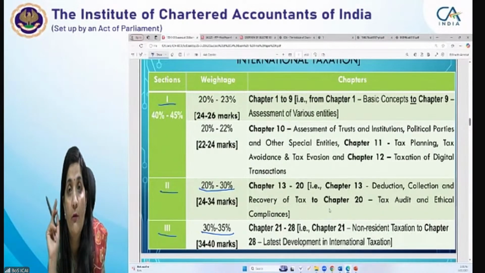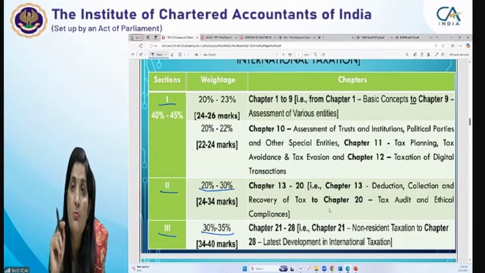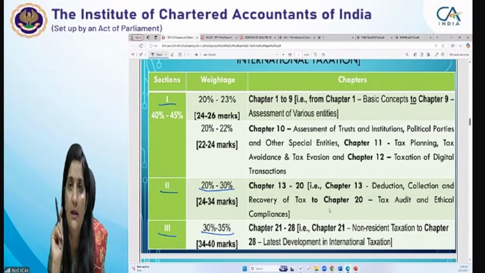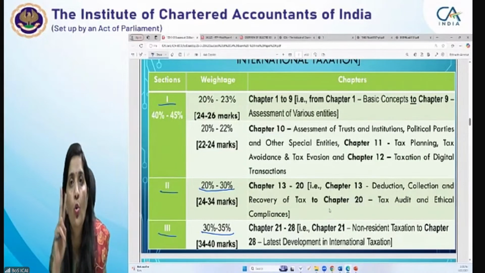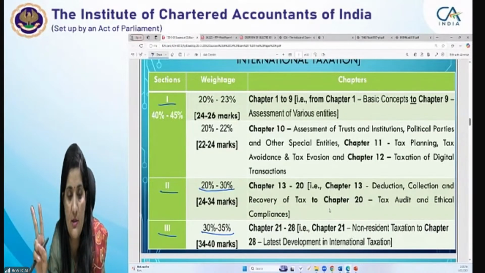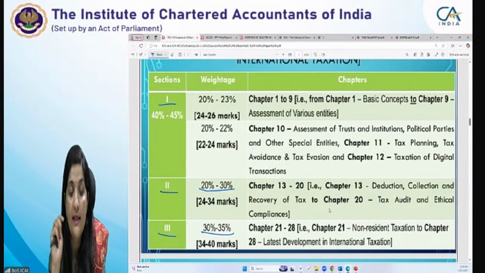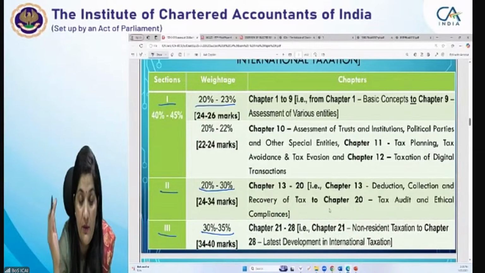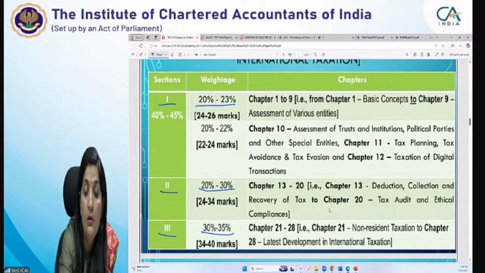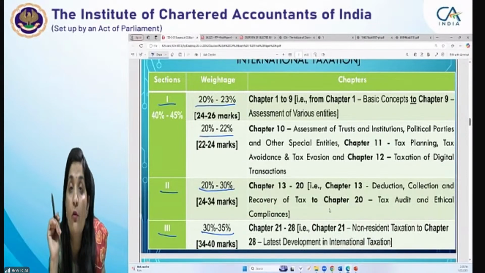Then the ninth chapter, that is on assessment of various entities, is covered in the second module as chapter 9. For that, in section 1 again, there are two more subsections: subsection 1, that is assigned a weightage of 20 to 23% marks, and 20 to 22% weightage assigned for subsection 2.